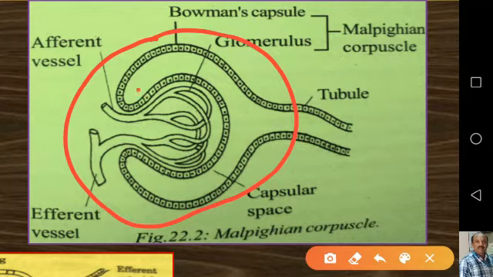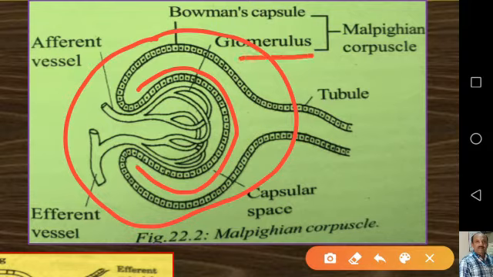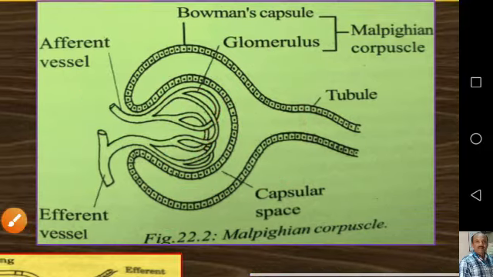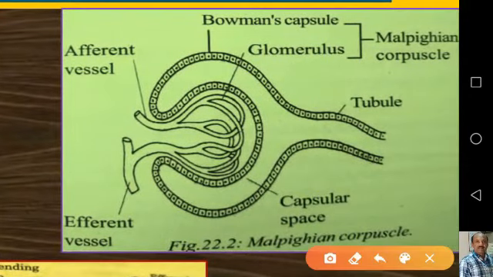One is Bowman's capsule, this U-shaped Bowman's capsule, and another is the glomerulus, which is formed by a network of blood vessels, fine blood capillaries. So combined they form the Malpighian corpuscle.